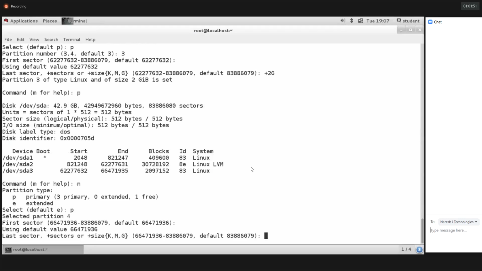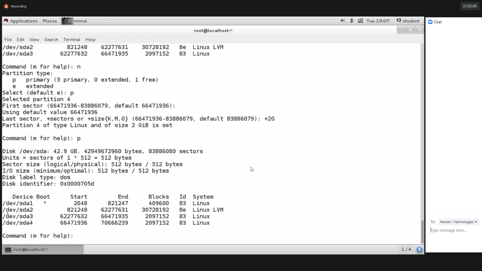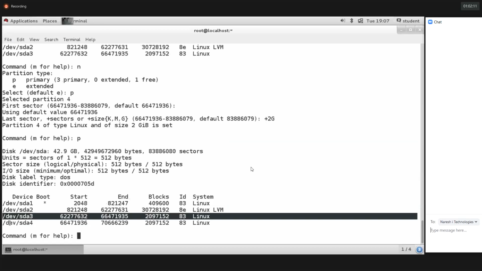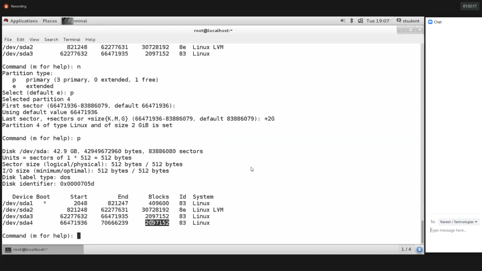For the first sector, we should not provide anything. For the last sector, I'm defining again 2GB. Guys, we have a total of 40GB. In that, I utilized 30GB and the remaining 10GB of space is left. With the help of this 10GB, I'm creating this partition. How many partitions did I create, guys? 2 more partitions, 2GB and 2GB, /dev/sda3 and /dev/sda4. Both are 2GB partitions. From the 10GB, I utilized 4GB now.